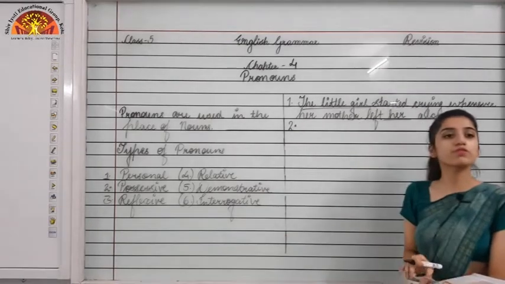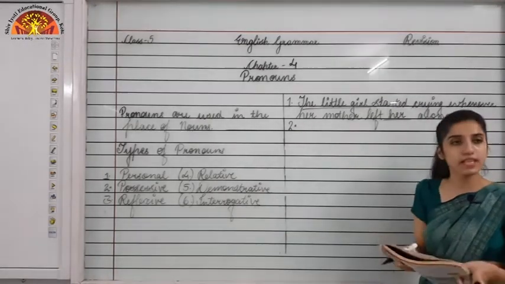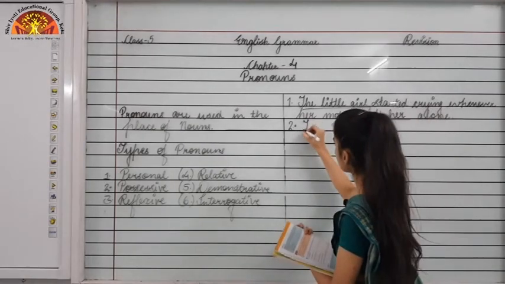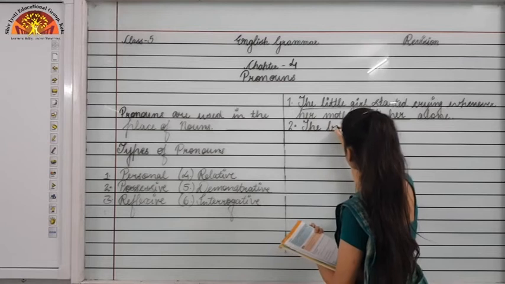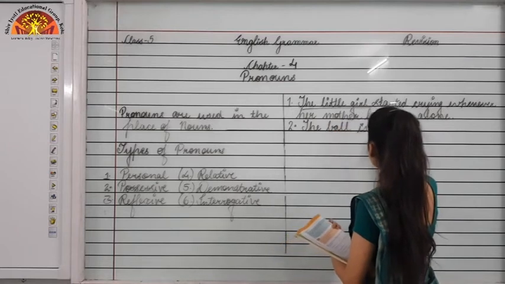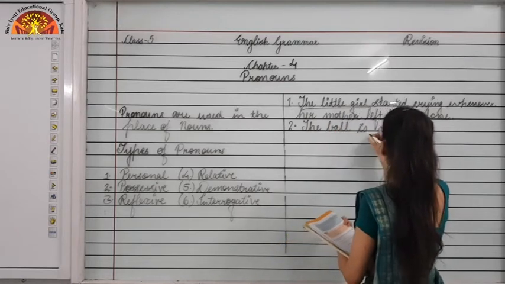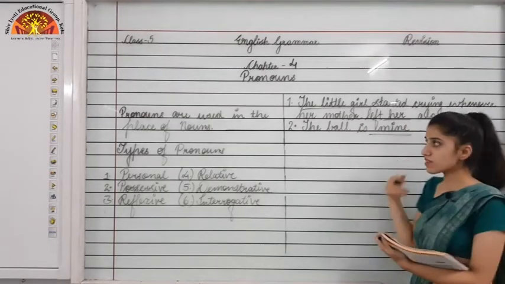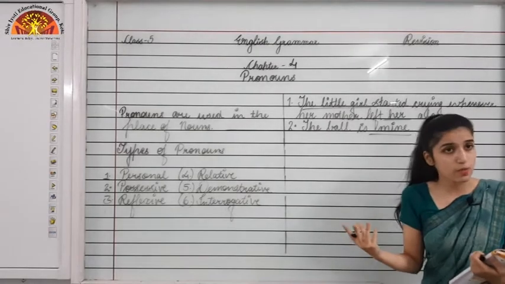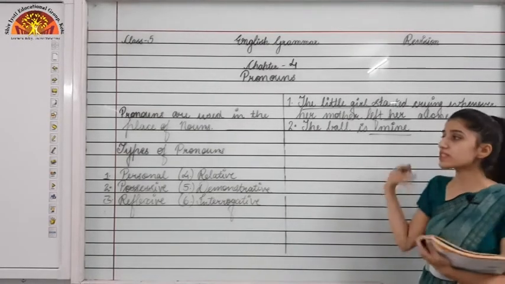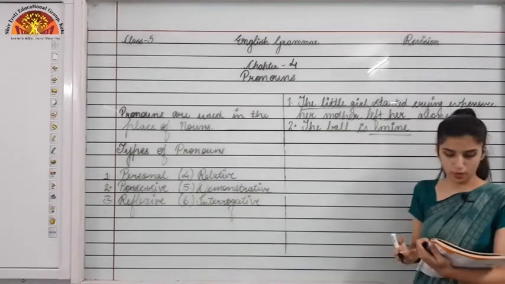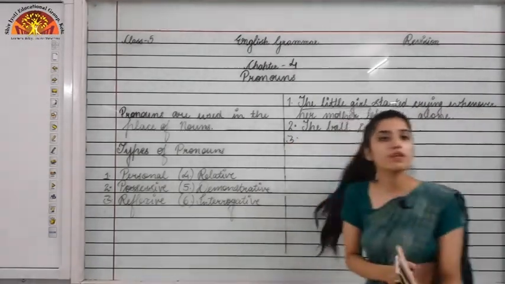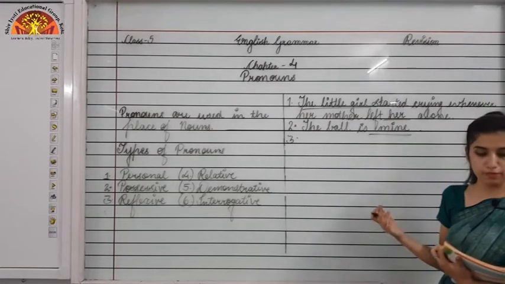So we will take the example of possessive pronoun now. So I can say, the ball is mine. So here mine is representing what? Possessive pronoun. Okay, so like that, his, hers, theirs will come. So these are some examples of possessive pronoun. Now moving to the third one, that is reflexive pronoun. We will see the example of reflexive pronoun now.